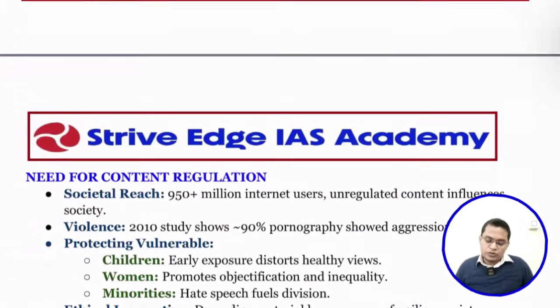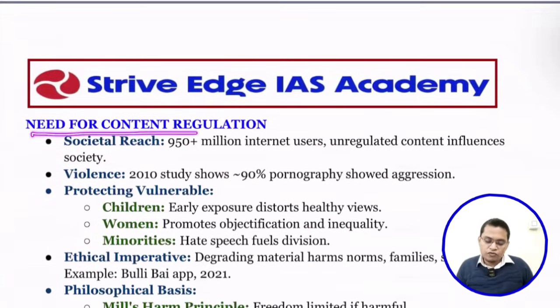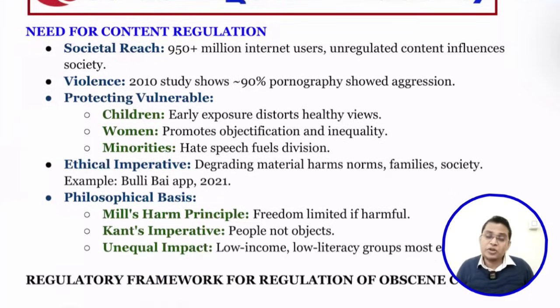Okay, chaliye. So the need for content regulation. Why in the first place do we need to regulate such content on OTT platforms? Because of its societal reach. Around 950 million people are now using OTT platforms. So unregulated content influences society. It changes the mindset of society. It forces people into violent behavior also. So we need to regulate it, otherwise it creates a ripple effect in our society.